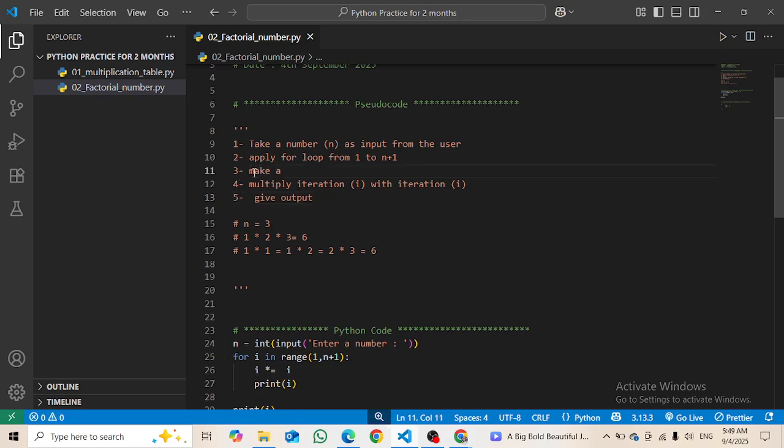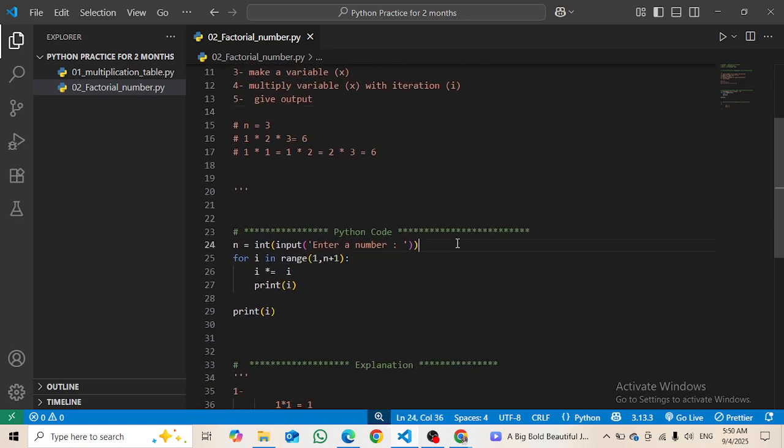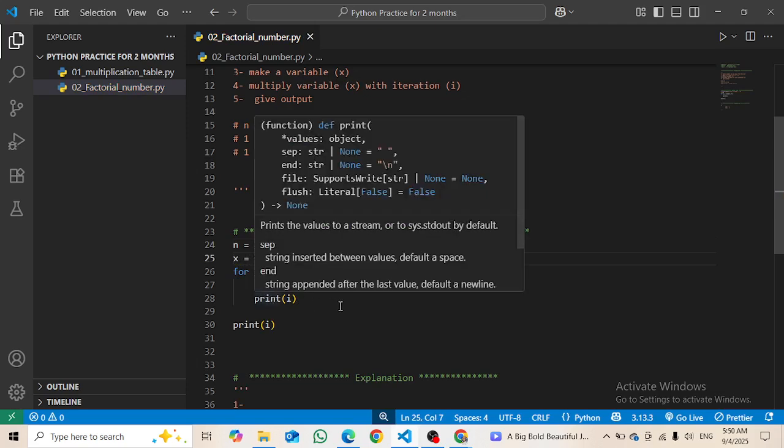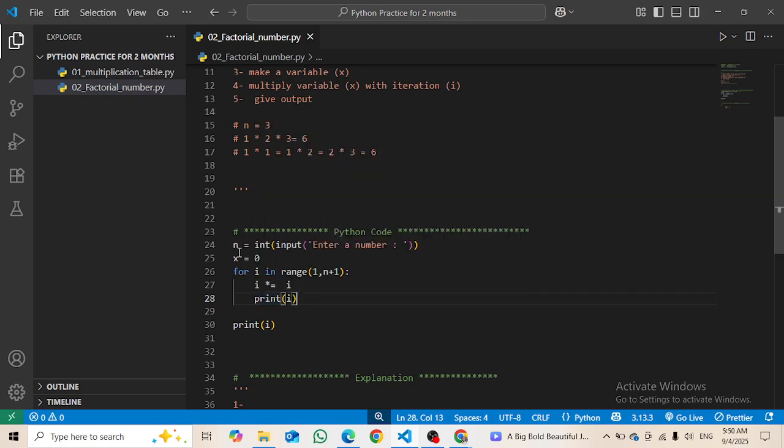Make a variable, and then multiply the variable, not the iteration. Let's say I call it x. So here I will make another variable. Let's say x equals 0. First of all, it is going to be 0, so when it comes here it will be 0 multiplied by 1. Okay, 0 is not correct. I guess I should give it a value of 1. And also I will multiply this here like this.